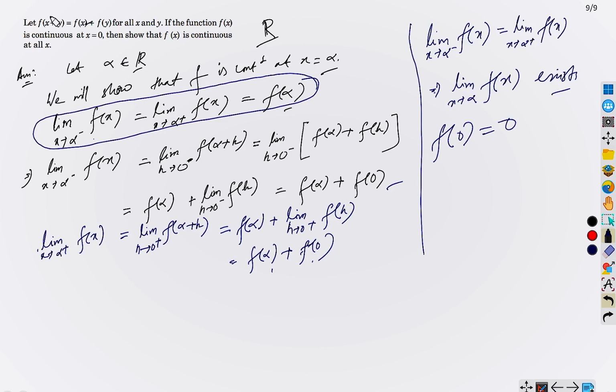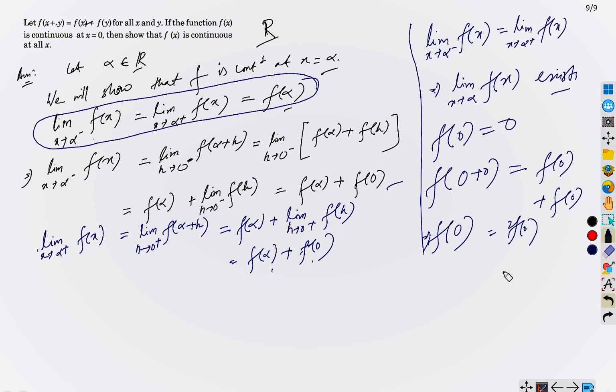Yes, but this will come trivially from the definition actually. See, if x equals 0 and y equals 0, since this is true for any x and y, we can write f(0) plus f(0), correct? From here, 0 plus 0 equals 0, and this is 2f(0). Simplifying, we obtain f(0) equals 0. So f(0) is equal to 0. Therefore, we are done.